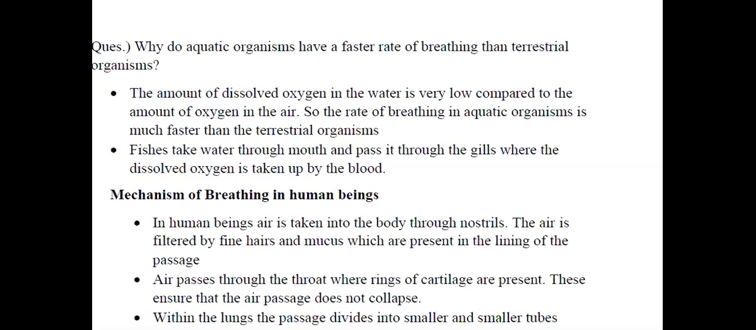In the presence of oxygen, it takes place only in the aerobes. In the absence of oxygen, in the yeast. And in the lack of oxygen, in the muscle cells. So let us conclude today's class. Let us go to the next topic later.